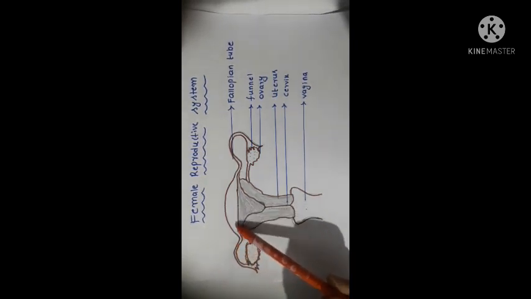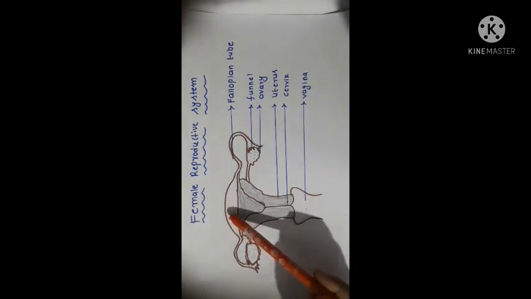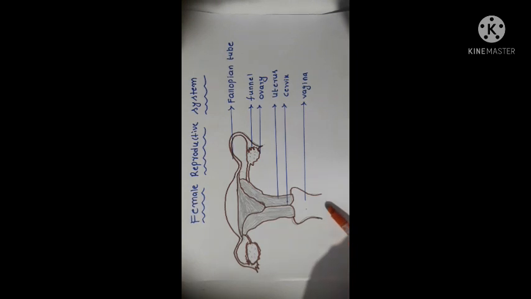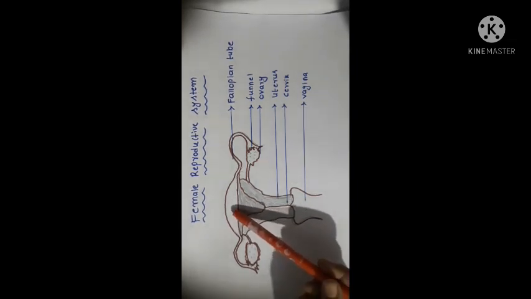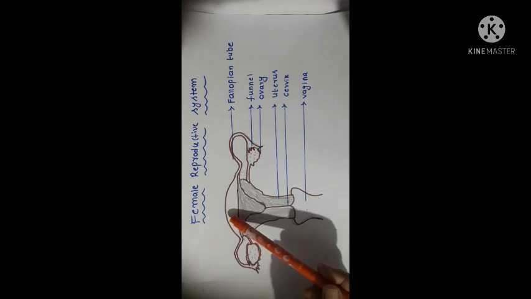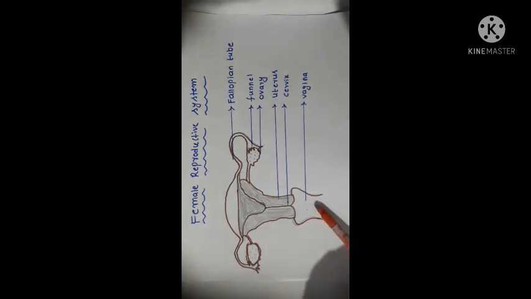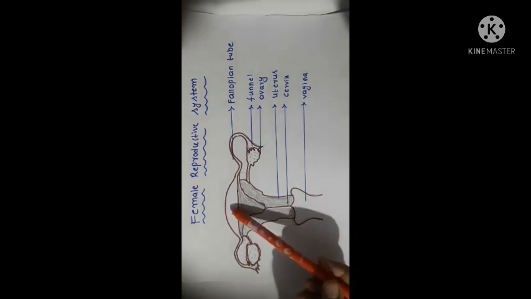Fertilization takes place in these tubes. Sperm travel to the vagina, from the vagina to the cervix, from the cervix to the uterus, and from the uterus to the fallopian tubes. So it is in the fallopian tubes that fertilization occurs. Okay.